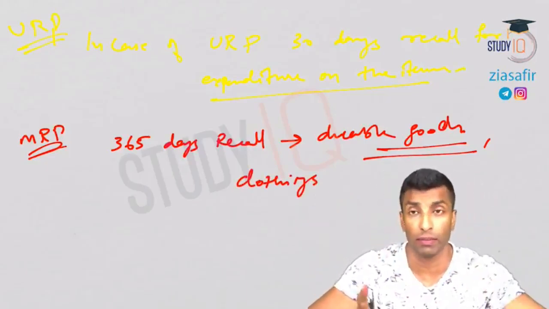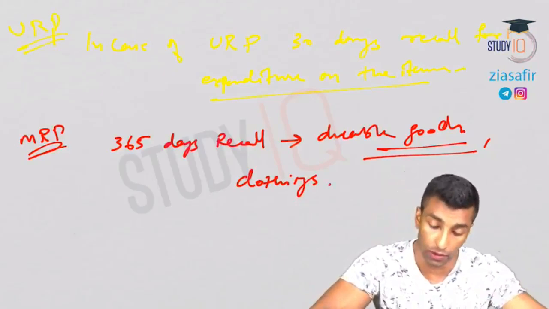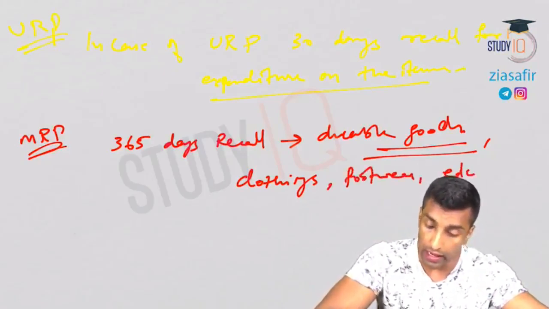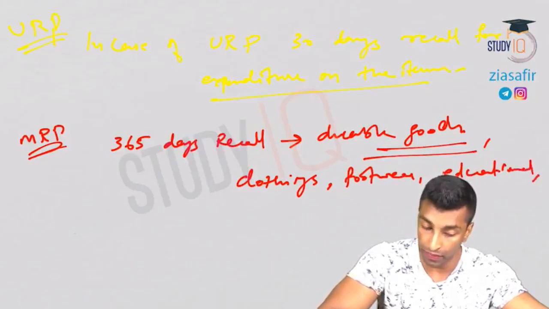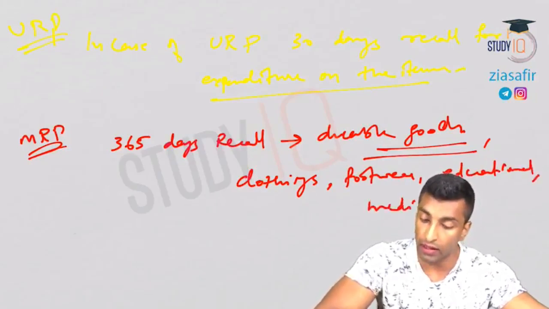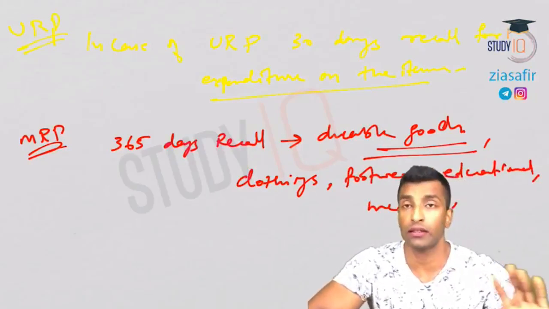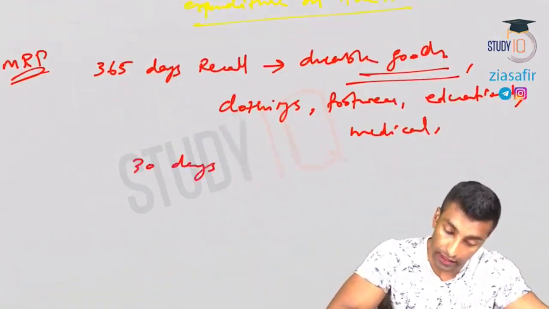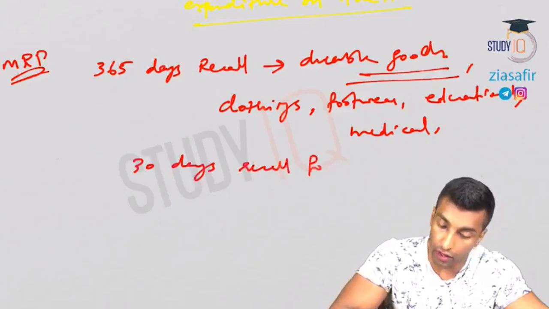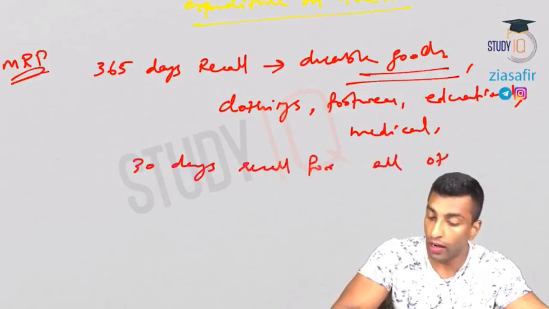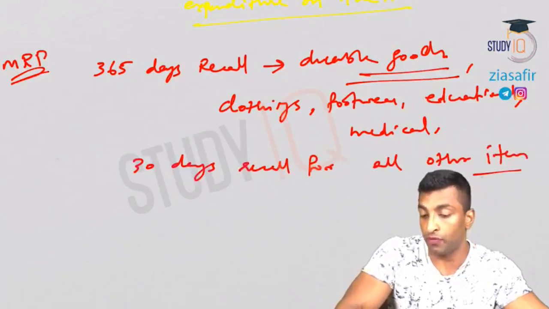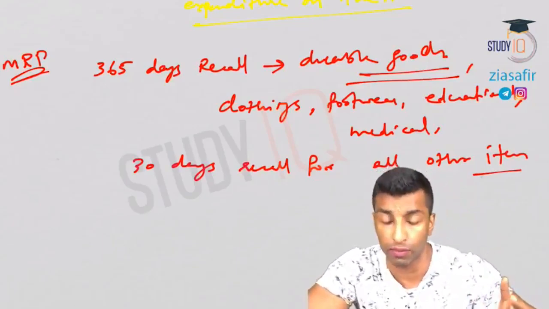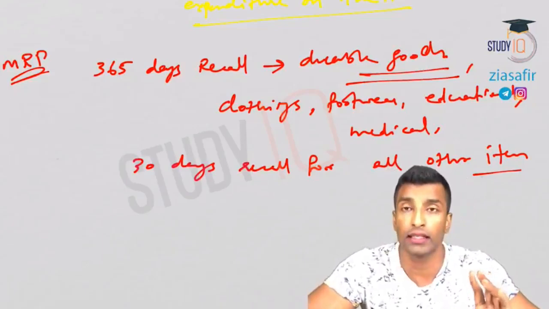As I've already discussed, there is a basket of commodities. So these are the 5 items for which 365 days recall is taken, and 30 days recall for all other items.